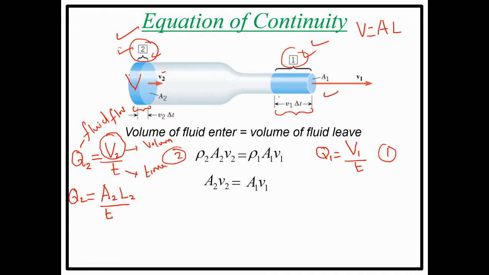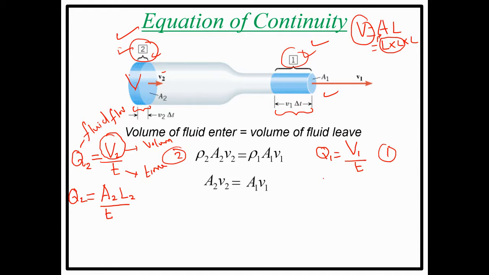What is the formula for volume? My formula for volume is length multiplied by length multiplied by length. Am I right? So here, length multiplied by length is nothing but my area. So I can write the volume in terms of A2 multiplied by L2, divided by T. Am I right or not? Yes, you're right.